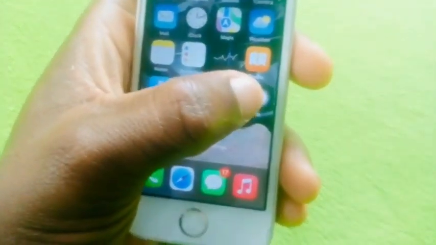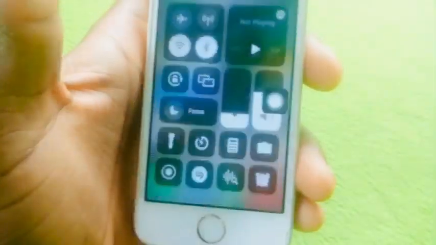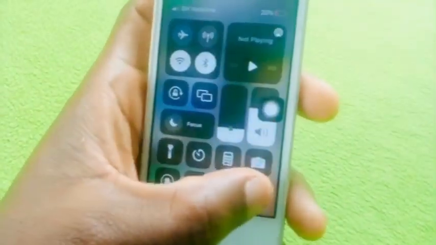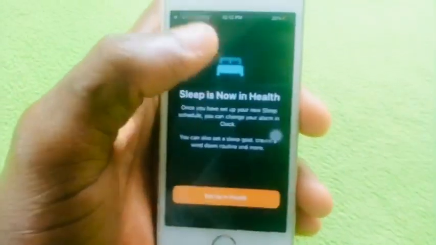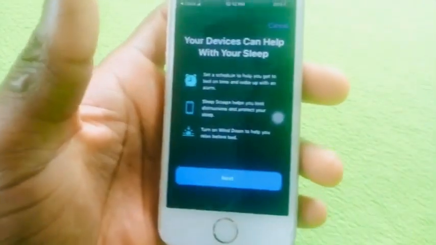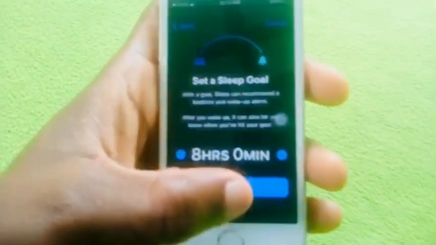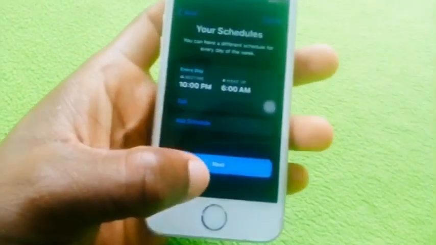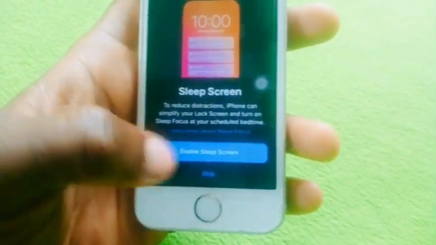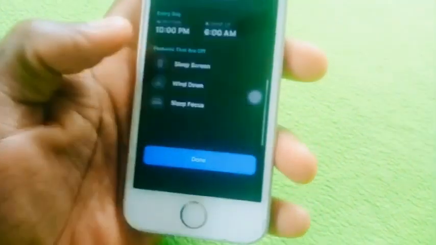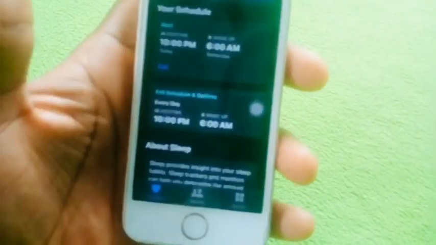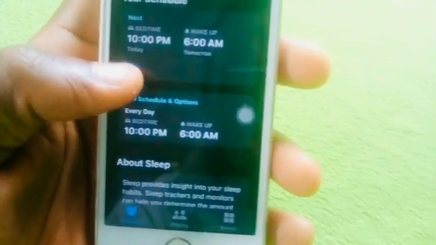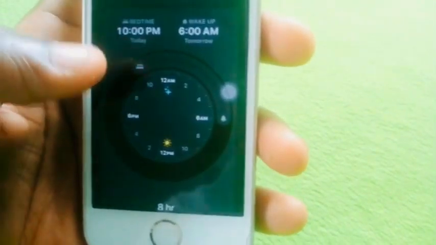then tap assistive touch, control center, then tap alarm. Then you can set up your alarm. Next, you can choose not to say anything. Next, skip. Done. Then you can edit your alarm and set it anytime you want to set it. You can edit it,